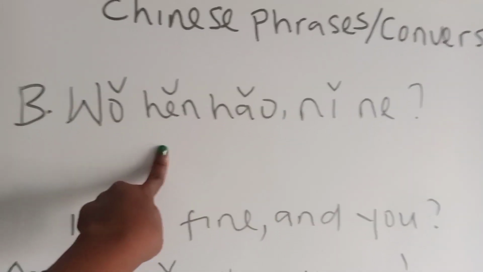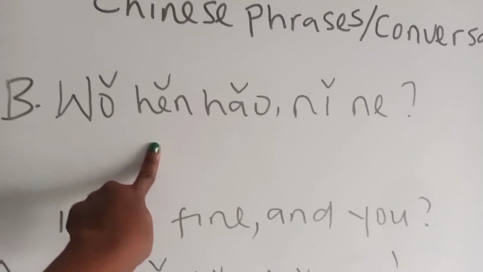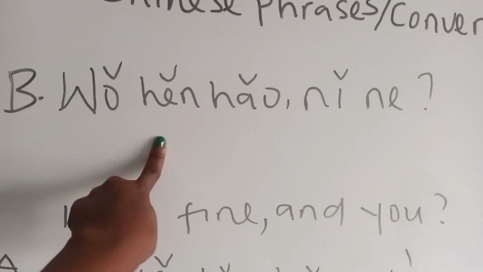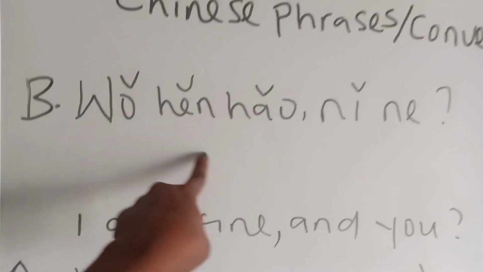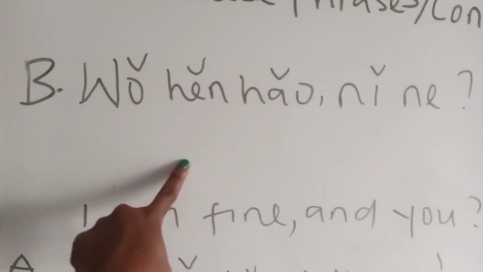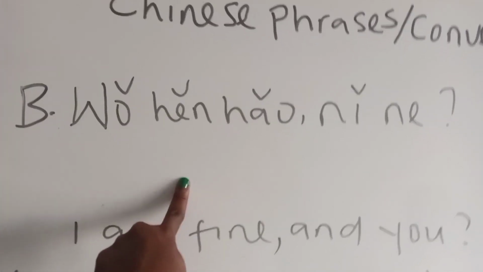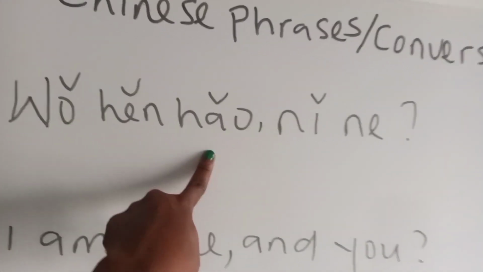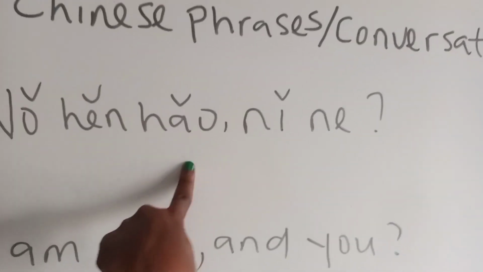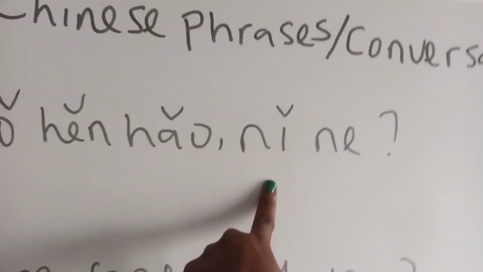They use hen a lot. If I want to tell you you are beautiful in Chinese, I will say ni hen piaoliang. And what I have now said, if you want to translate it literally, is you are very beautiful. But I can also say it means you are beautiful. Wo hen hao, I am fine. Ni na, ni is you.